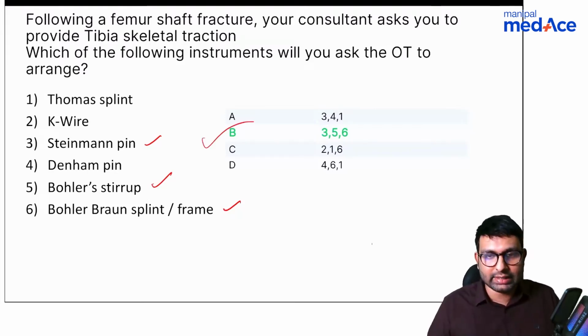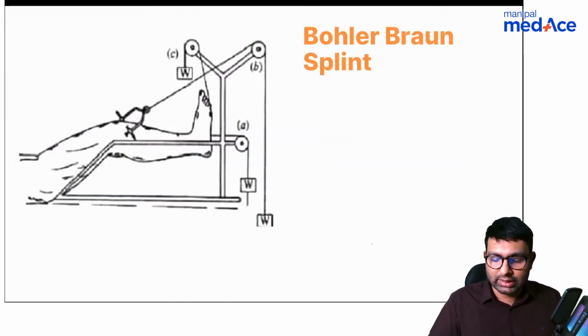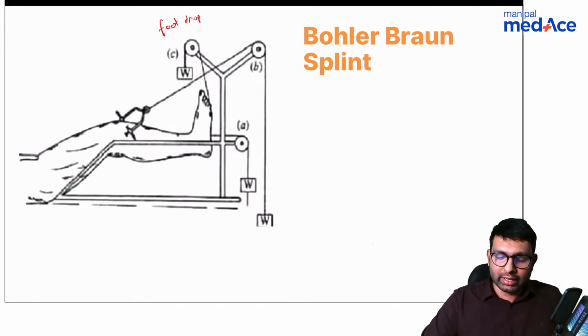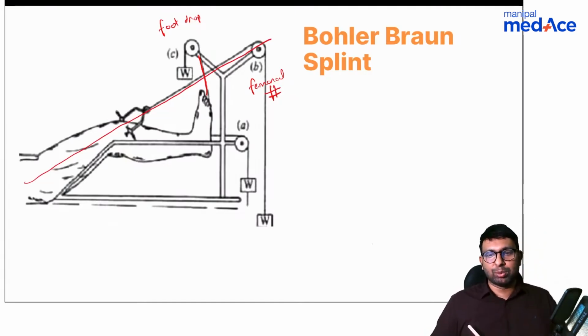B is the answer. Now a little bit you need to know about the Bohler Braun splint, that it has 3 pulleys which are marked here as A, B and C. So the C pulley is mainly helpful for foot drop. If a patient has foot drop, it can hold the foot in place like it is holding here. B is mainly used for femoral fractures, like in our case, because this is in line with the femur, we can use the B pulley.